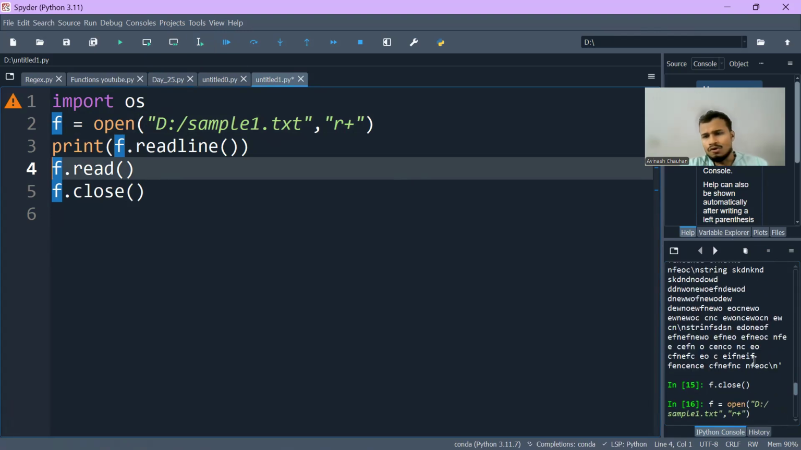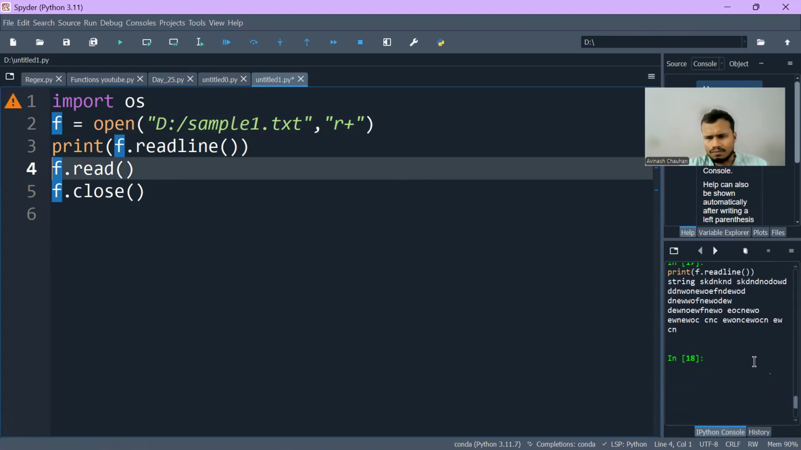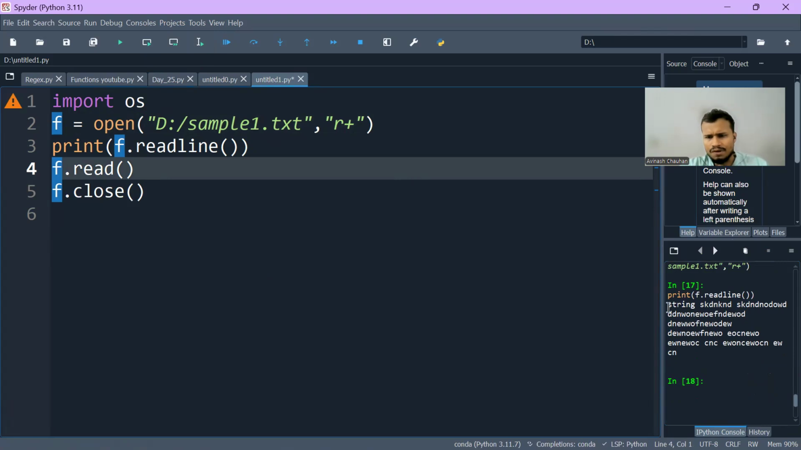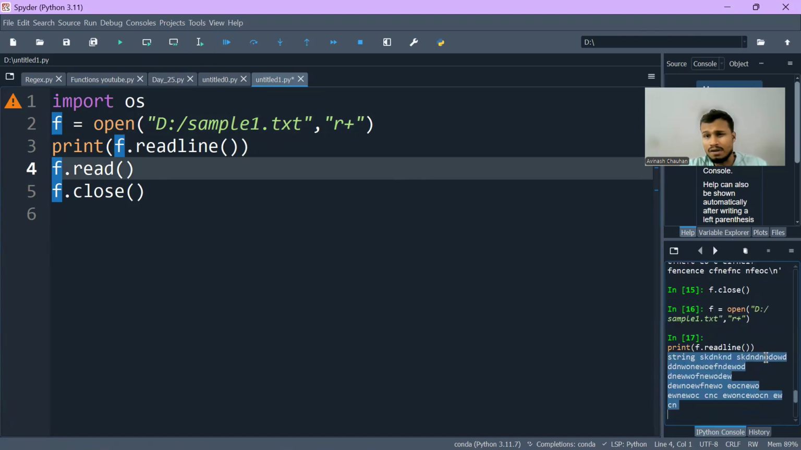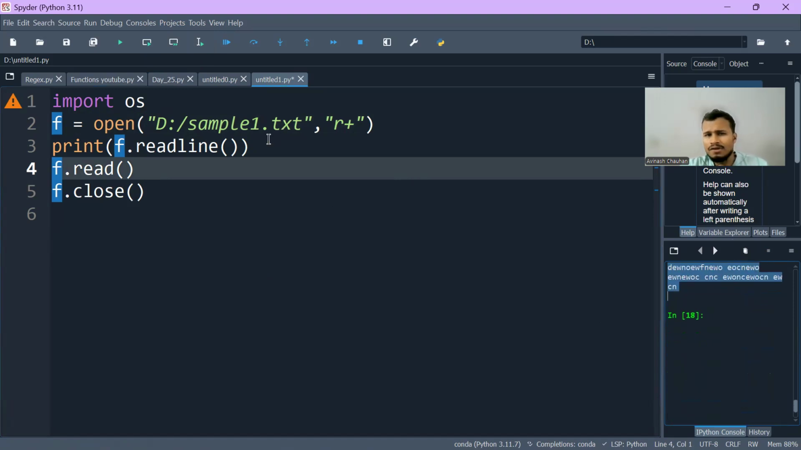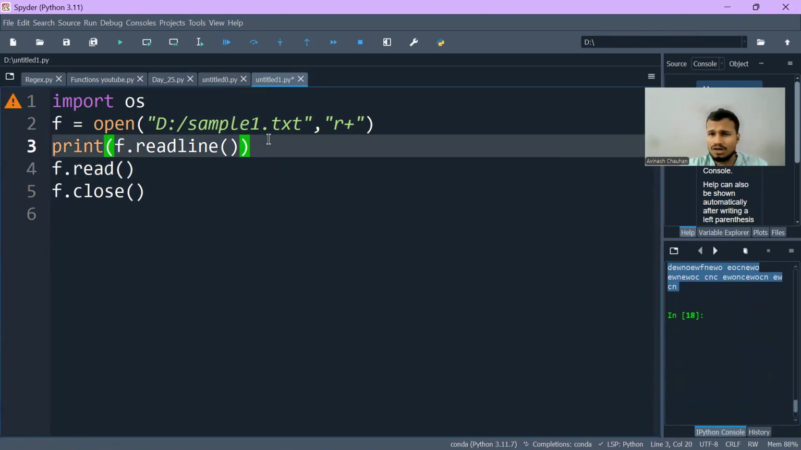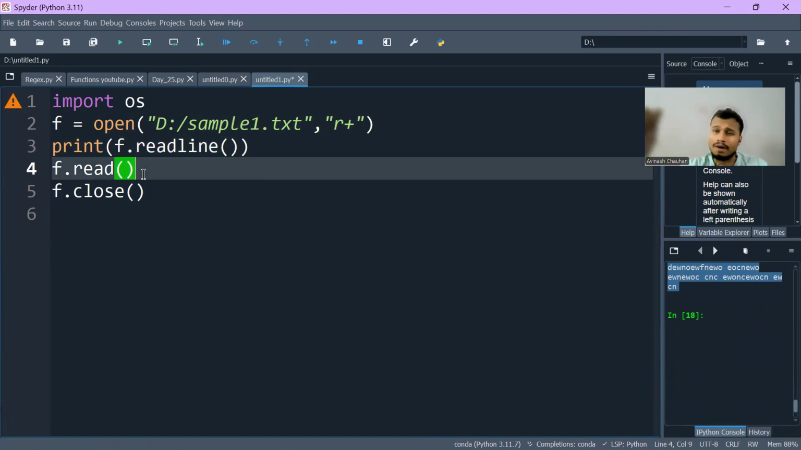Now print this. You can see this was my first line there, for that reason it got printed. The whole file didn't get printed. And this was the difference I was talking about yesterday: if we use readline, it will print line by line, and when you use the read function, it will print all the lines, everything written inside that file.